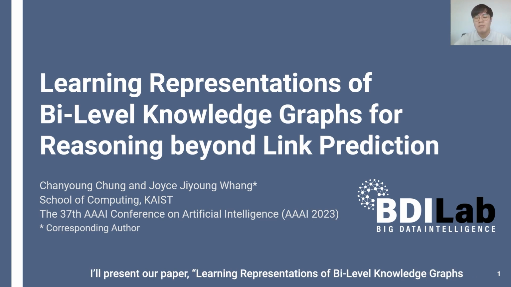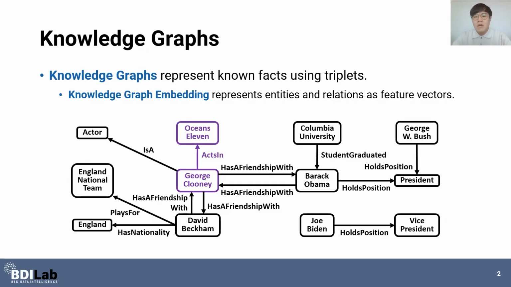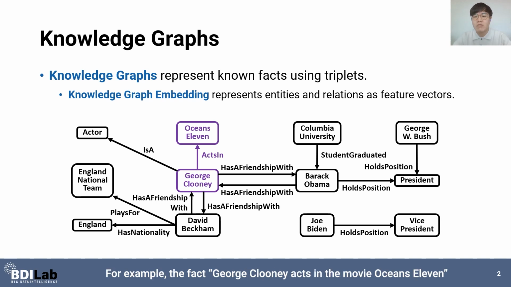I'll present our paper, Learning Representations of Bi-Level Knowledge Graphs for Reasoning Beyond Link Prediction. A knowledge graph represents human knowledge by defining the relationships between entities using triplets. For example, the fact George Clooney acts in the movie Ocean's 11 can be represented as a triplet: George Clooney acts in Ocean's 11.